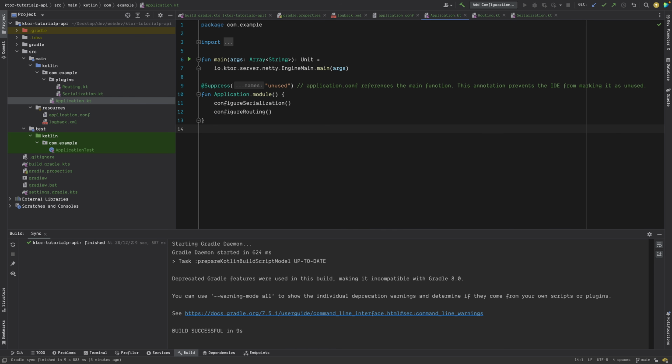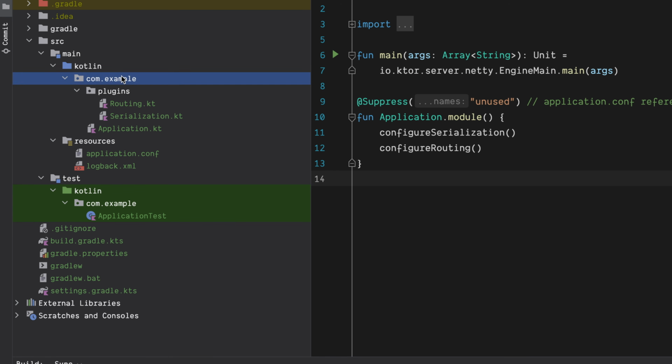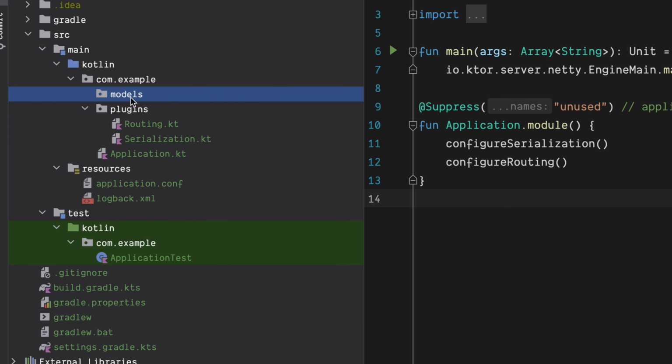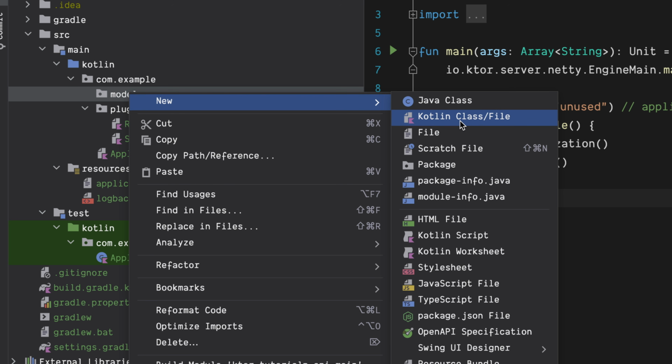Now how will we create APIs? For example, we have a list of customers. Okay, you are making a company where you have a lot of customers. You have to add them, list them, delete them, all those sorts of things. So how will we do that? We will go to com.example. We will create a new package. We will probably name it, let's say, models. Okay, and then we can create a new Kotlin file.